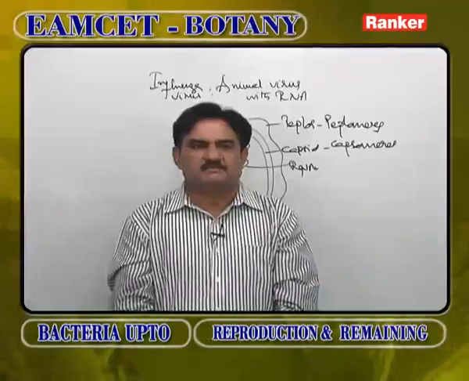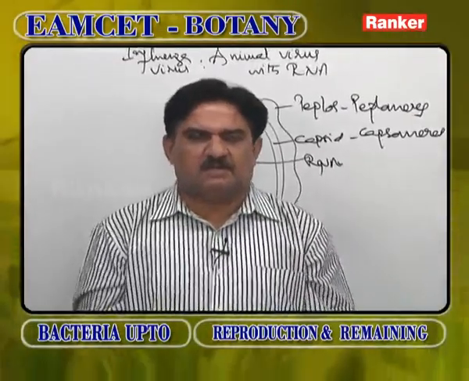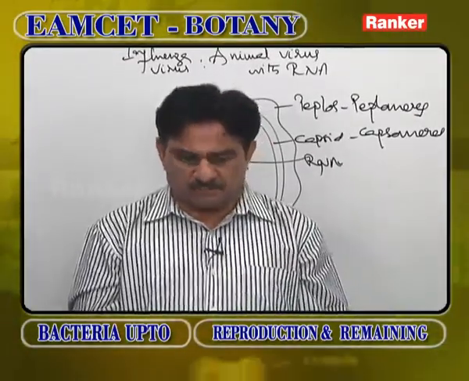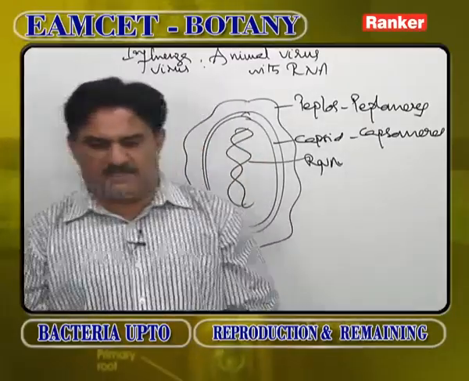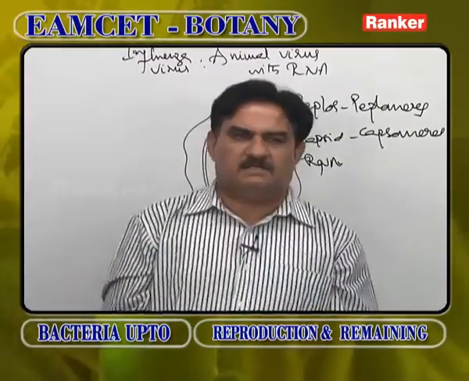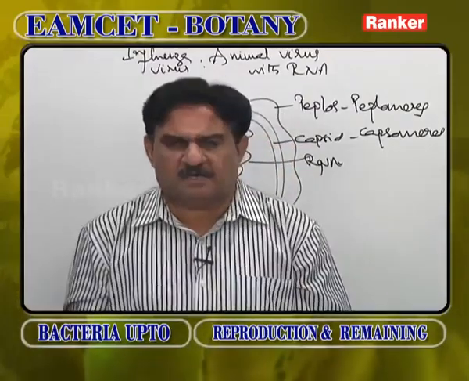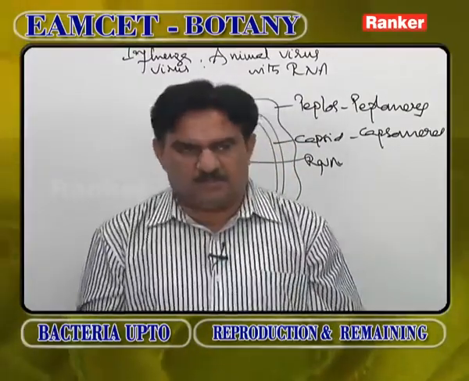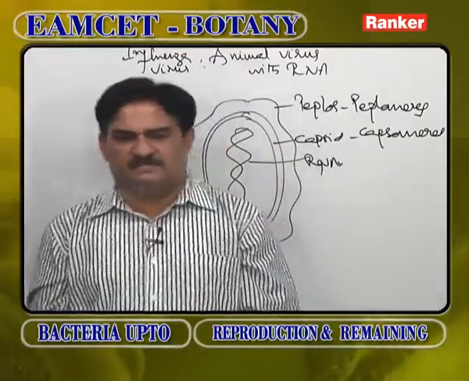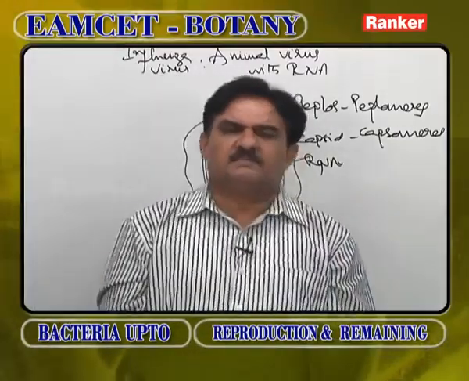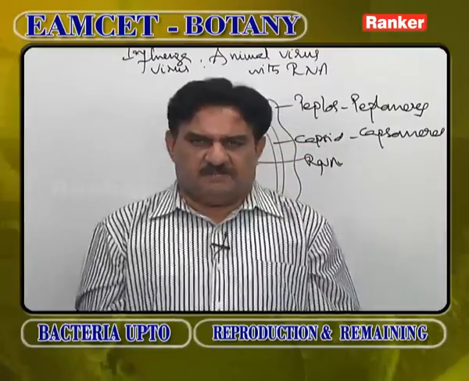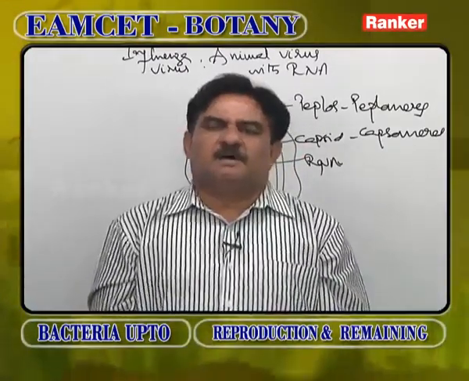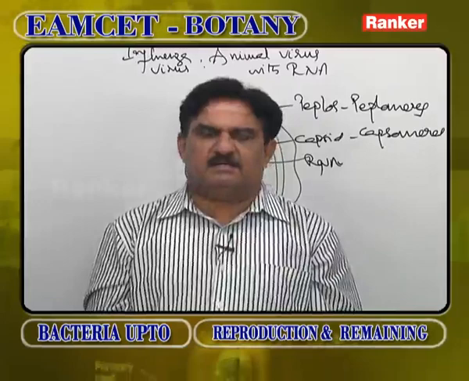So this is about some of the questions regarding viruses, and some regarding bacteria. Bacteria we discussed completely with almost all important aspects. Viruses we covered only up to symmetry: first the structure of viruses, then shape, then how viruses attack animals.